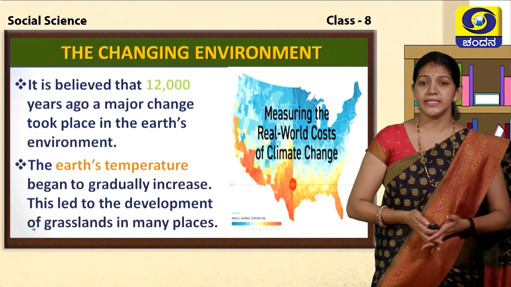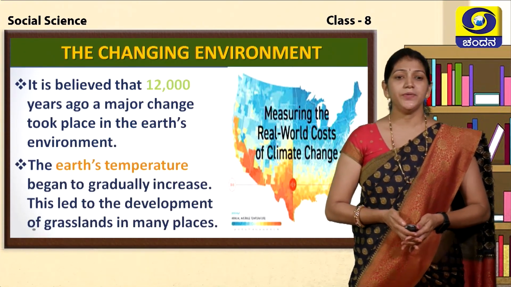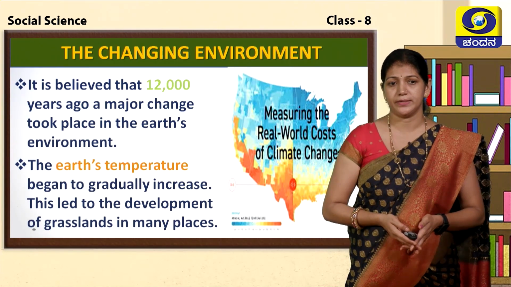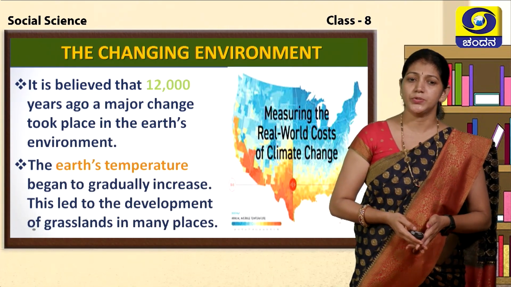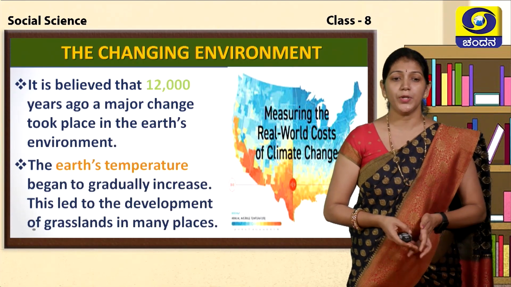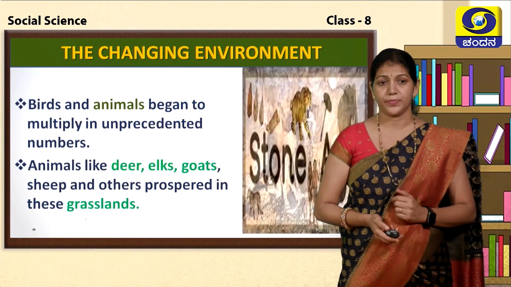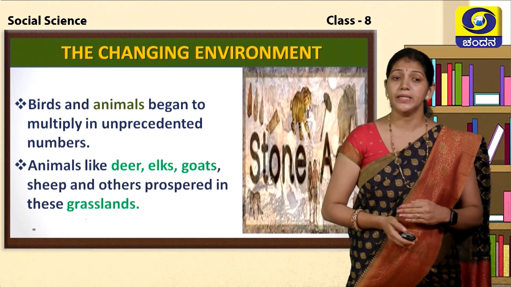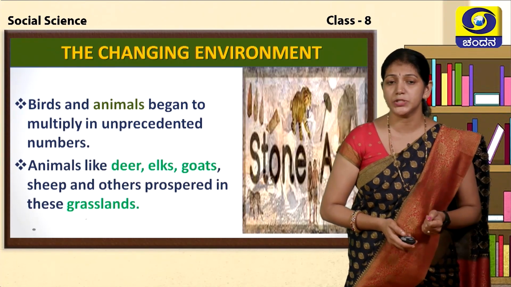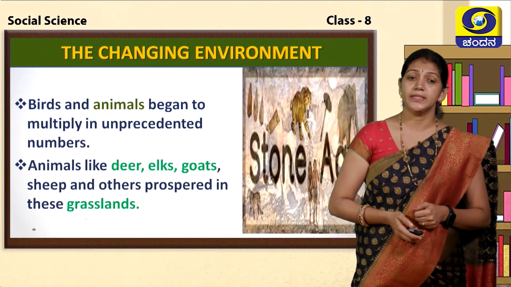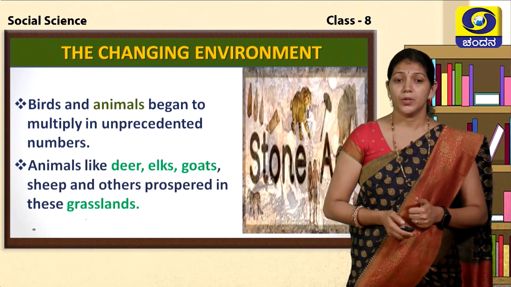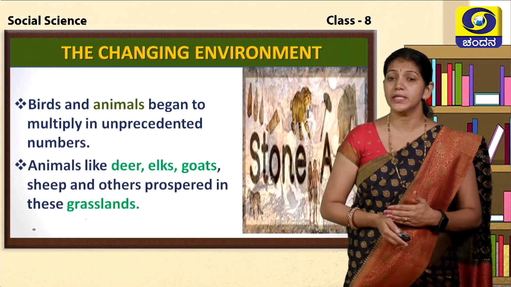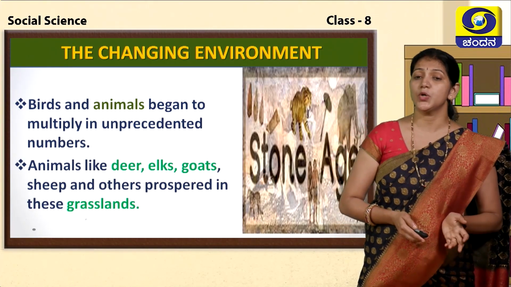Let us see the changing environment. It is believed that 12,000 years ago, major changes took place in the Earth's environment. The Earth's temperature began to gradually increase. This led to the development of grassland in many places. Birds and animals began to multiply in unprecedented numbers. Animals like deer, elk, goats, sheep and others prospered in this grassland.